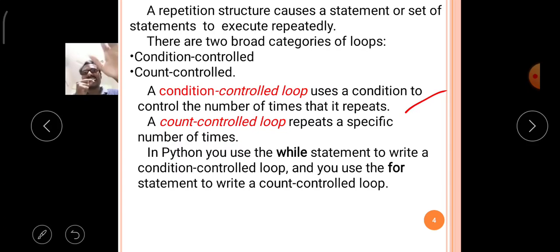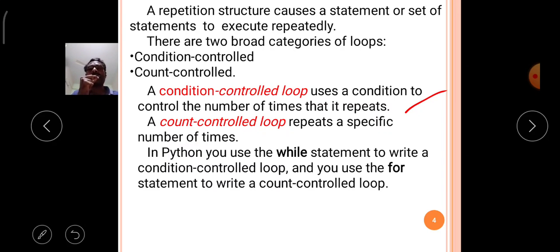If the given condition is true, it enters the block and executes the group of statements, then goes back to the top of the block, verifies the condition again and comes to the execution block. Like that, a condition controlled loop executes the group of statements repeatedly while the given condition is true.